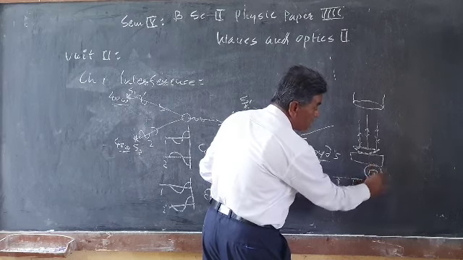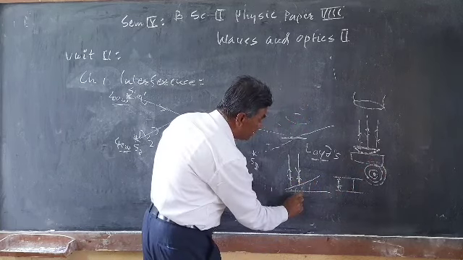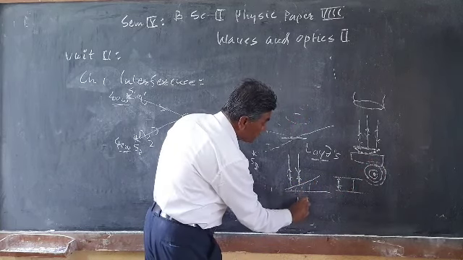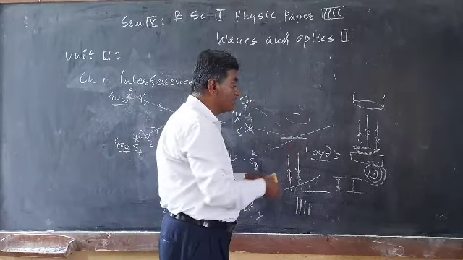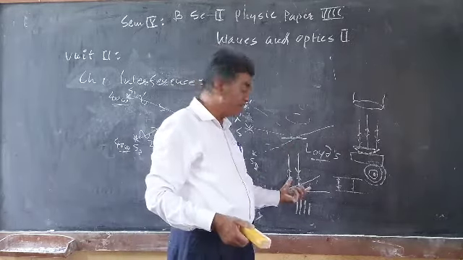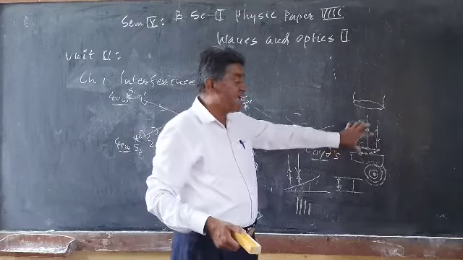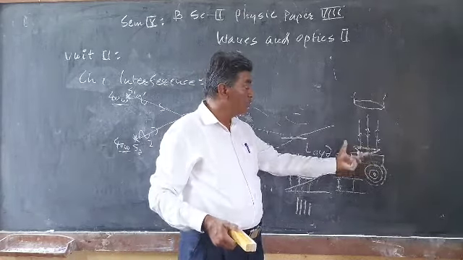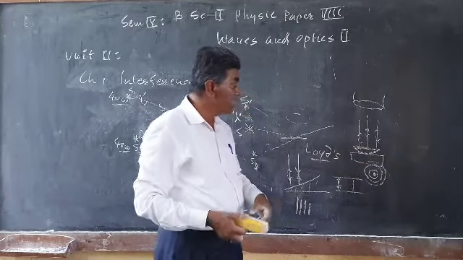So these are the interference patterns in the case of Newton's rings, and in the other case you get nearly straight fringes or slightly curved fringes. We will see the details of the interference pattern in Lloyd's mirror, in the thin wedge film, and in Newton's ring. Because Newton discovered this, it is named Newton's ring.